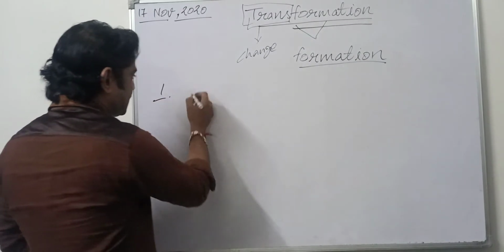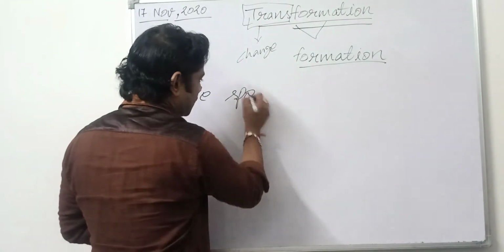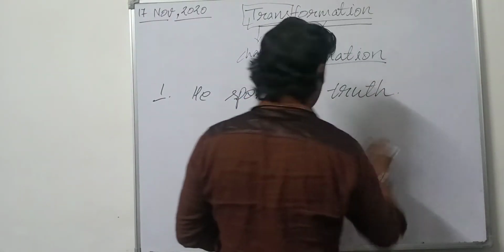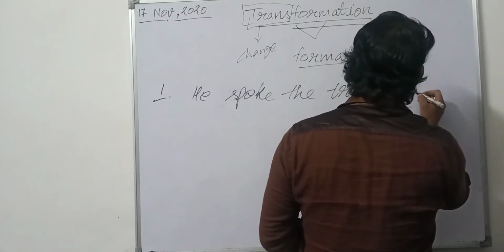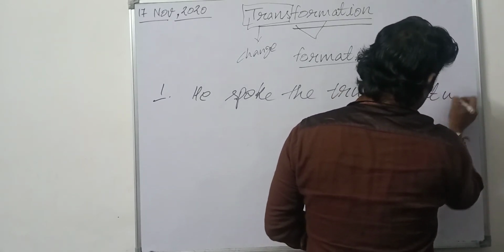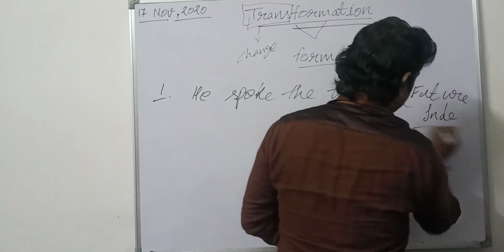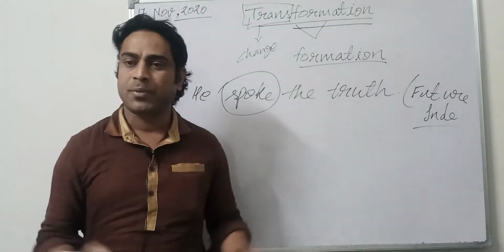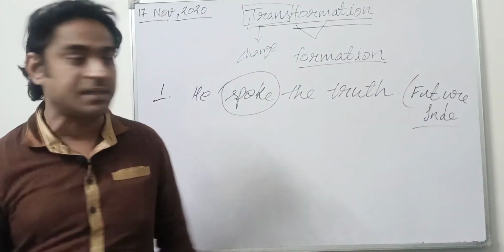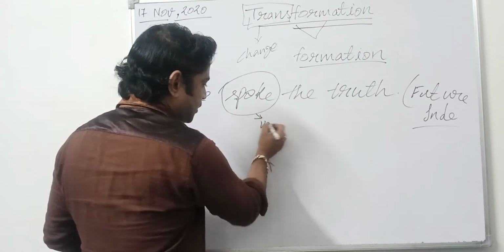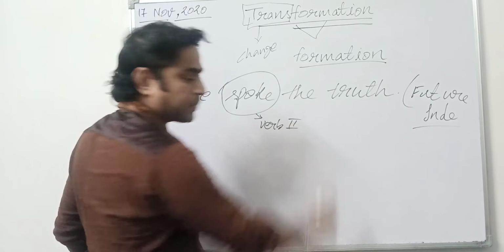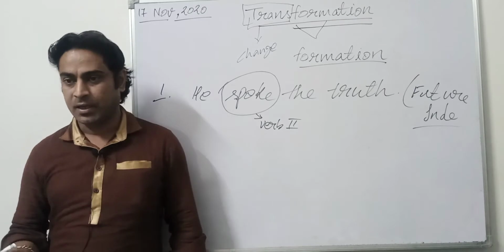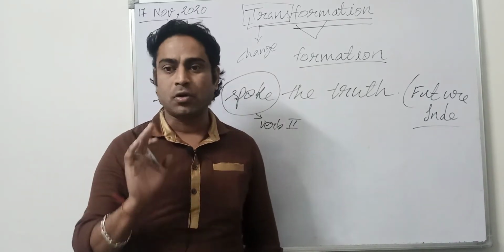Suppose I give you a sentence, "He spoke the truth." If I say change this sentence into future indefinite, how can I do that? I just need to focus on the form of the verb, because that only decides tense. This is verb second, which says that this is past indefinite, right? Verb second means a single action of past, a single action of past that goes with pointed time.